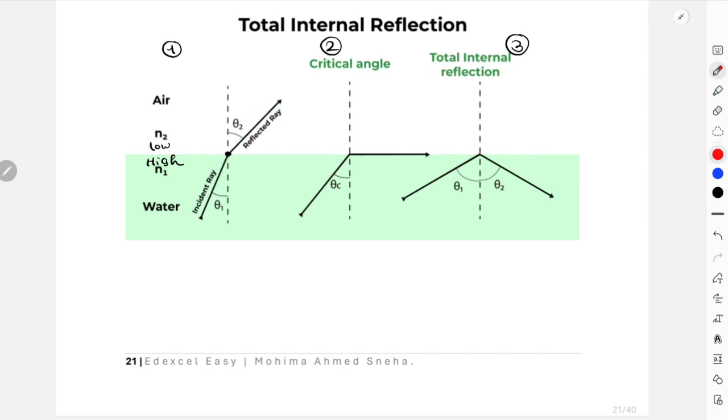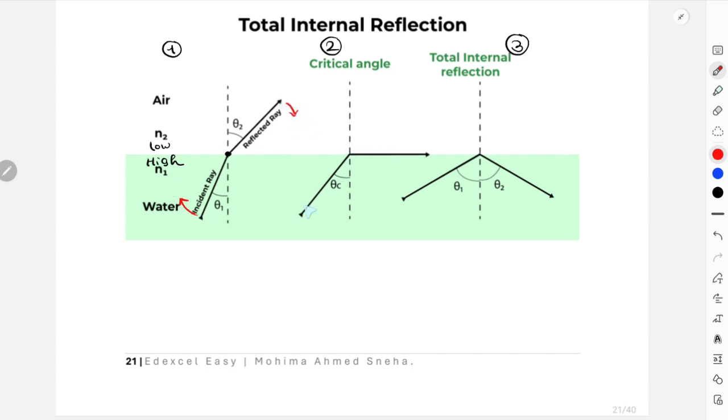What happens at the next point is that when you start increasing this value for theta 1, the angle of incidence, this angle of refraction also increases. Increasing means that the refracted ray will move away from the normal, or move closer to the boundary, and the incident ray will move away from the normal and closer to the boundary. That's what indicates increasing the angle. Increasing the angle means the ray will move away from the normal. So if you keep on increasing the angle, this will also increase at that point.